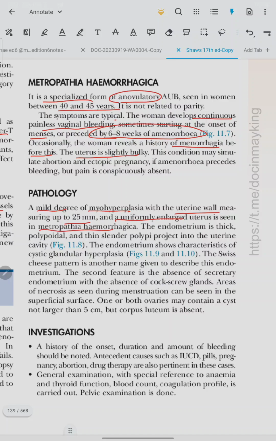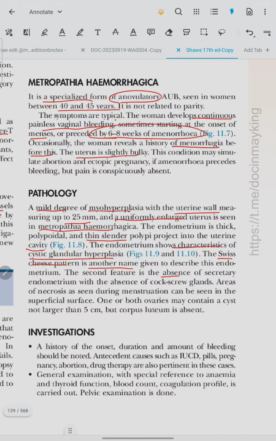The endometrium is thick, polypoidal. Thin, slender polyps are projected into the uterine cavity. The endometrium shows characteristics of cystic granular hyperplasia. The Swiss cheese pattern is another name given to describe this endometrium.